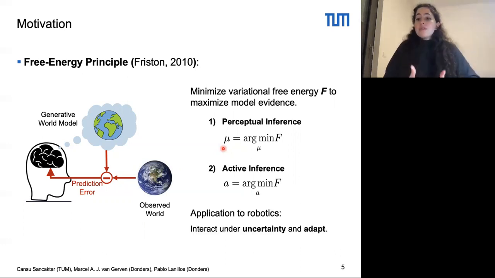So these are interesting ideas to apply to robotics, not only because it's biologically motivated, but because they formulate action and perception into a single framework. Robots need to deal with errors in the model, as well as sensory noise, and they need to adapt to changes in the environment and the body. Free energy optimization offers a solution to these challenges.